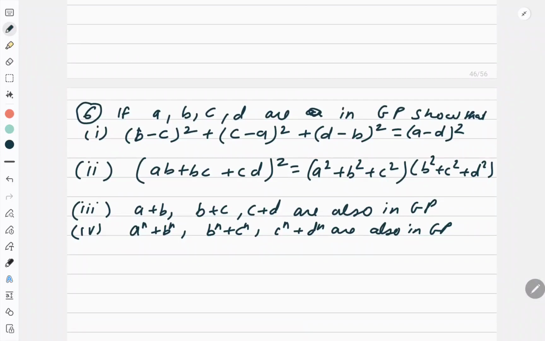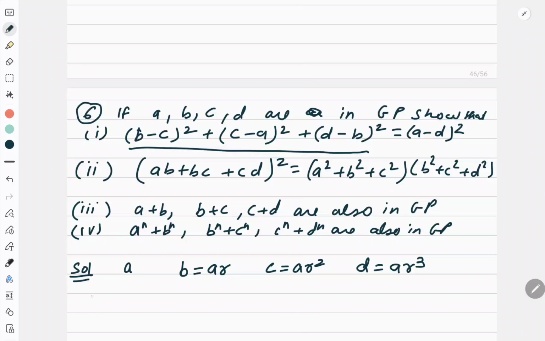Now look at this type of question. If a, b, c, d are in GP, you have to show this result. Right? Now if I am saying that a, b, c, d are in GP and r is a common ratio, then how can you do it? First, a is the first term, so no issues. Now b will be ar, c will be ar square and d will be ar cube. Now let us start with the left hand side. Left hand side is (b minus c) square, means (ar minus ar square) square.